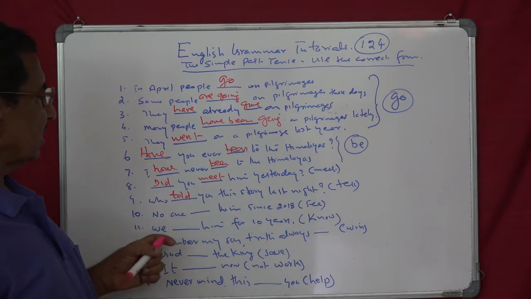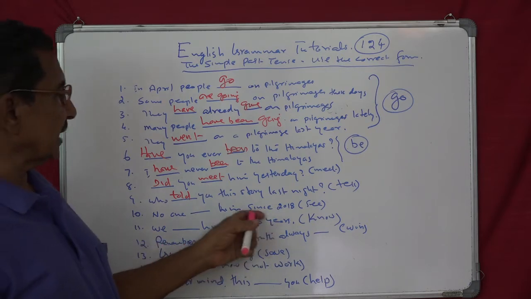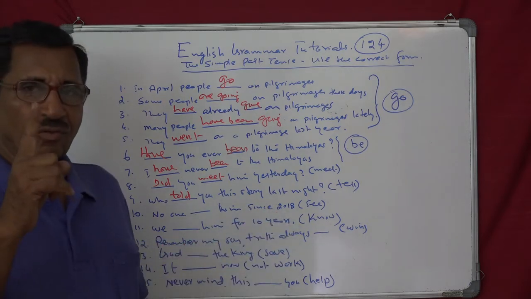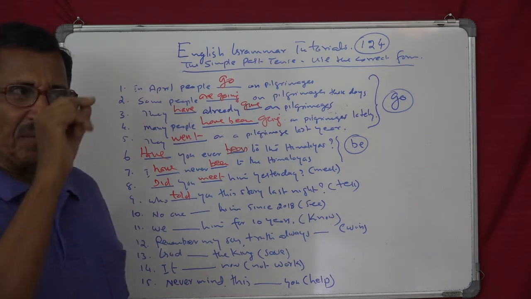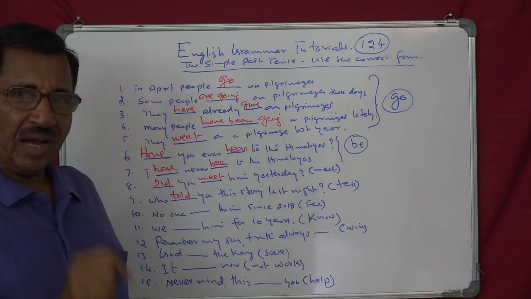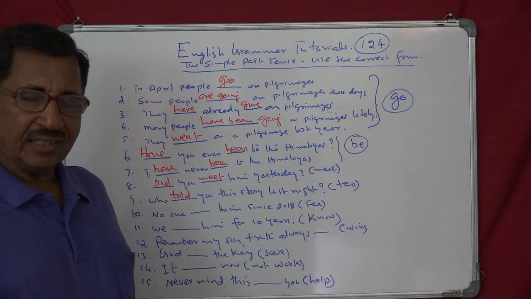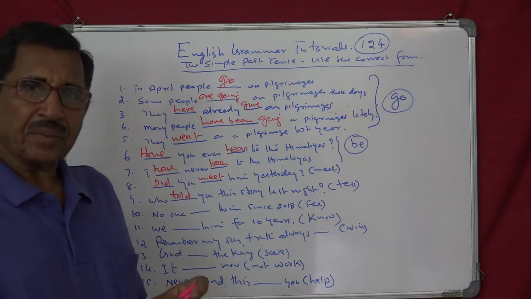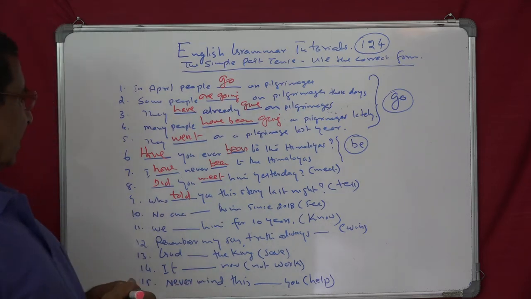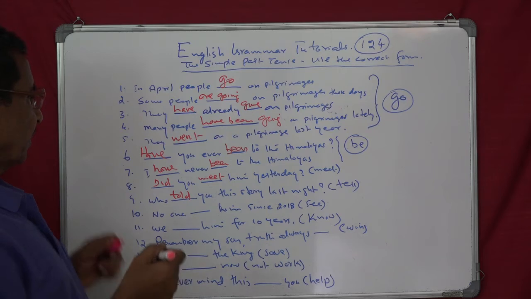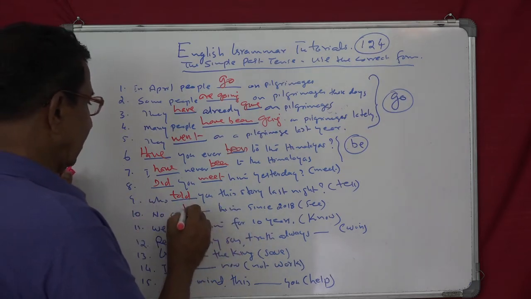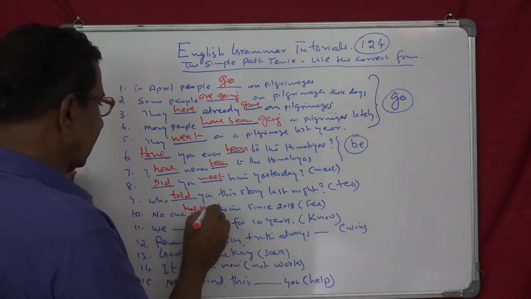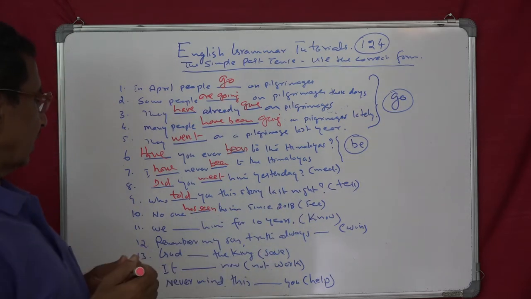And next one is see, with the clue since 2018. What is the clue? That is since 2018, from a particular point of time up to now, and that is at the time of speaking, present perfect. So you can see, no one has seen him since 2018.